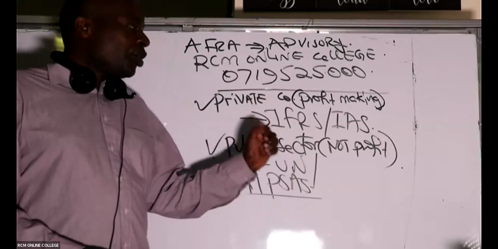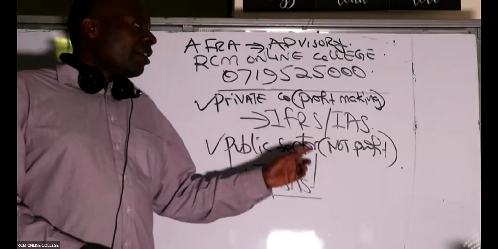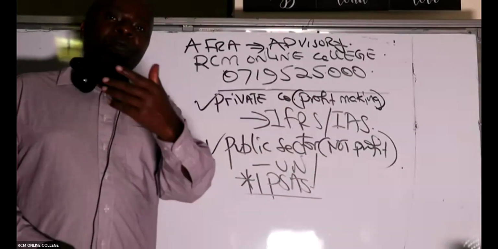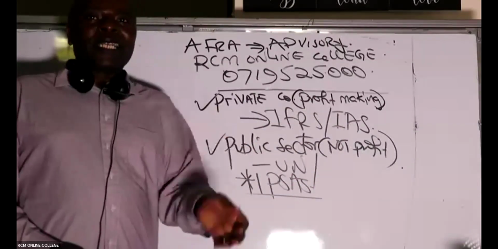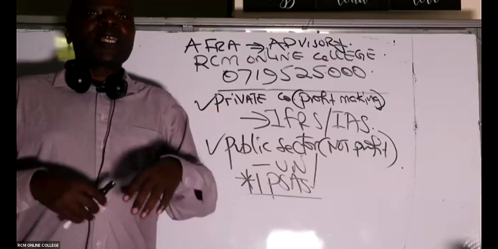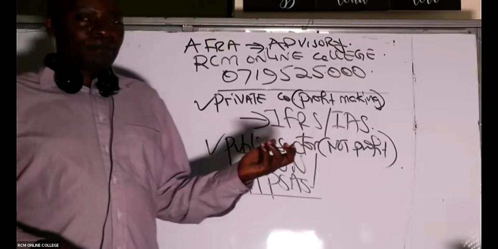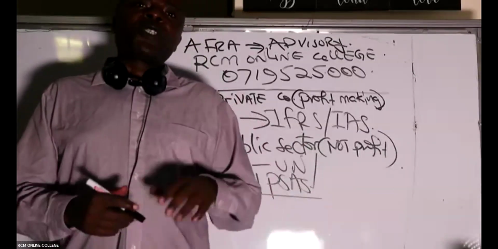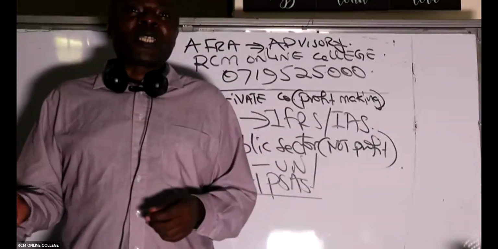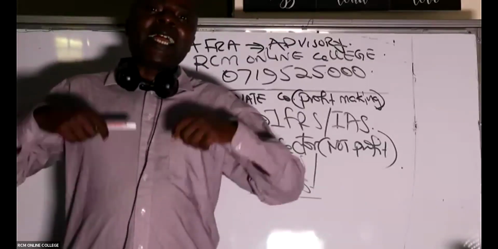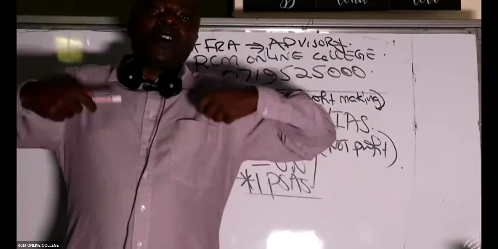So whenever you hear of International Public Sector Accounting Standards, IPSAS, you know these are the standards normally used to produce financial statements for non-profit making organizations like the United Nations, churches, etc. Of course, you can't tell me that they are pursuing losses. They'll still pursue surpluses, but they have a higher calling, a higher objective.